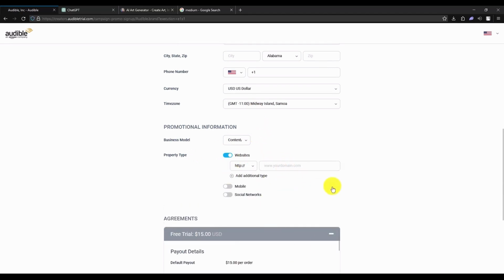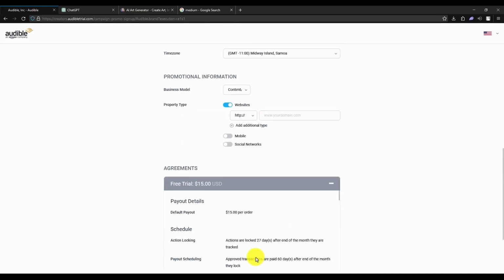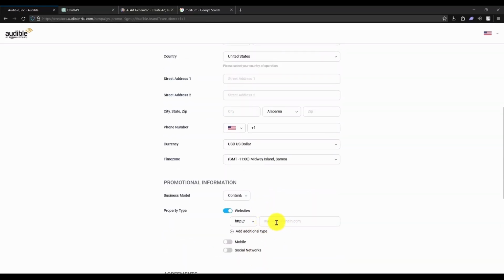you have to paste a website that I'm going to show you in a bit. And in the business model, just simply choose content and review. And then after filling up all the details, click on sign up. But wait for a few seconds because you will be adding a link before that.